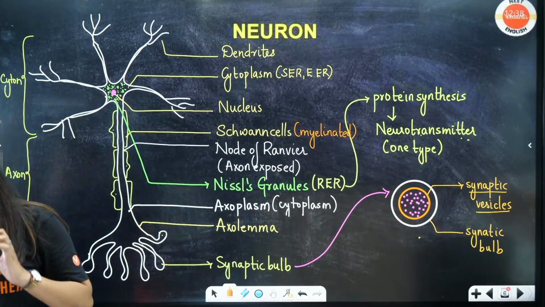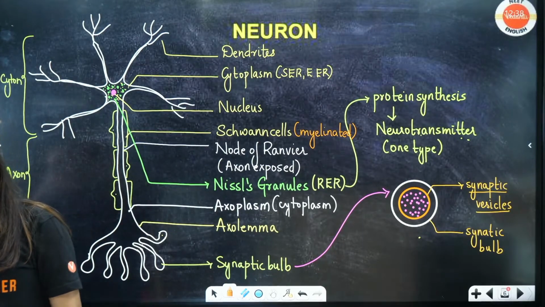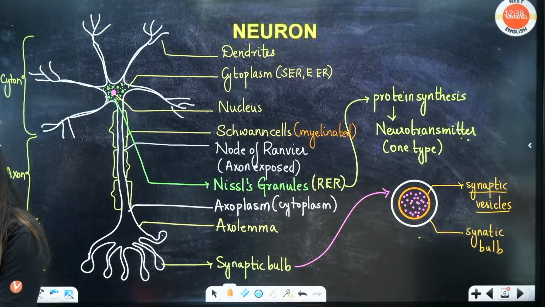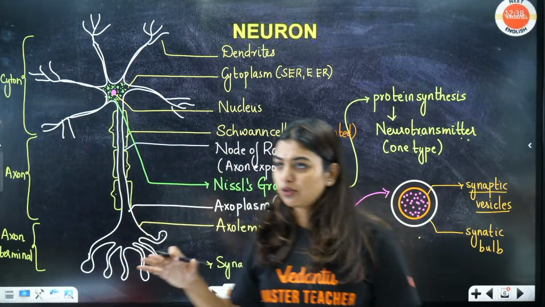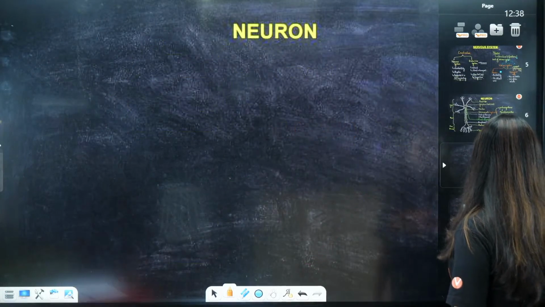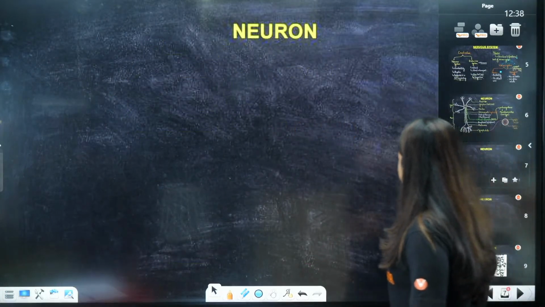Got it? Any doubts so far? Quickly tell me. Okay. Now myelinated and non-myelinated we'll study. That will come under types of neuron. No doubts, right? Thumbs up in the chat, all of you.